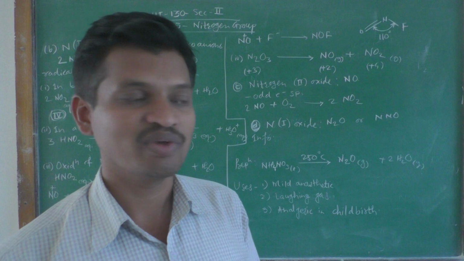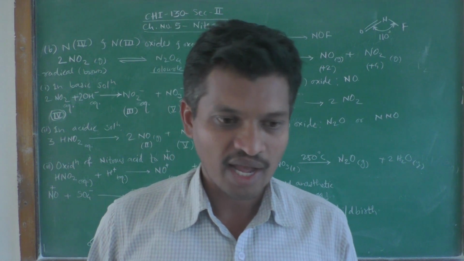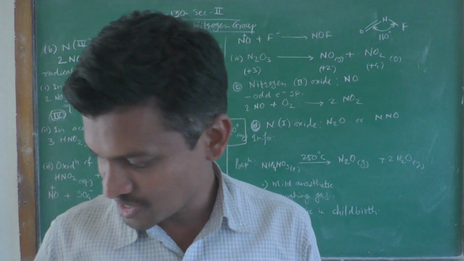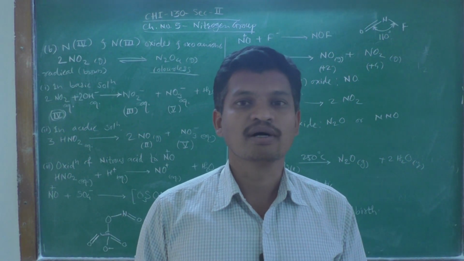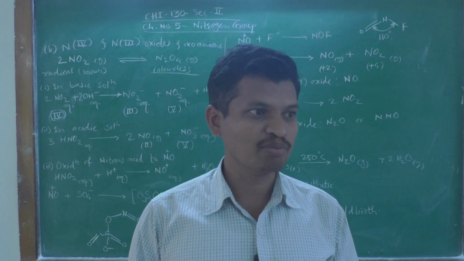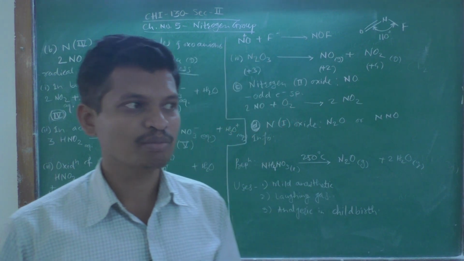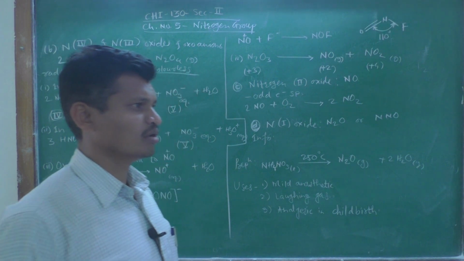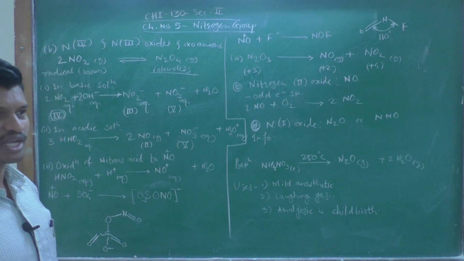So dear students, we have started with the different oxidation states of nitrogen and their interconversion. In the last lecture we started with the higher oxidation state of nitrogen, that is nitrogen in the plus 5 oxidation state, and the oxide is generally N2O5, that is dinitrogen pentoxide. Today we are going to see the lower oxidation states of nitrogen, their oxides and their oxyanions.